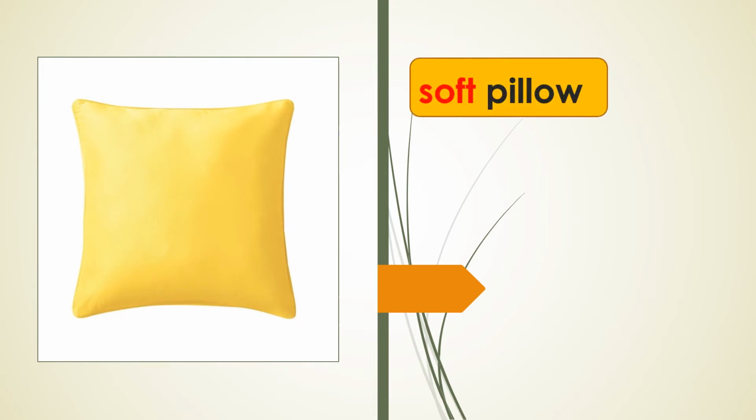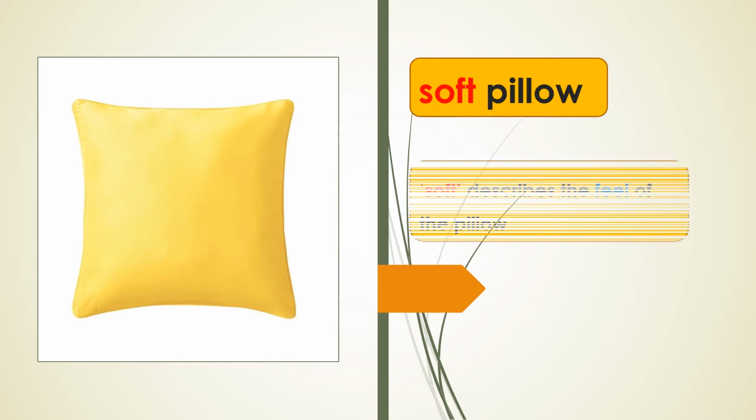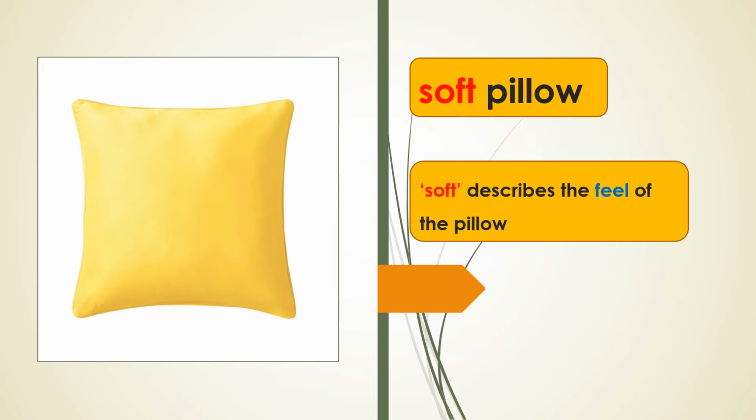It's a soft pillow. In this, which is a describing word? The word soft. Soft describes the feel of the pillow. You can describe the pillow like this: it is yellow in color, it is square in shape, and when you touch the pillow, you feel very soft. The word soft describes the feel of the pillow.